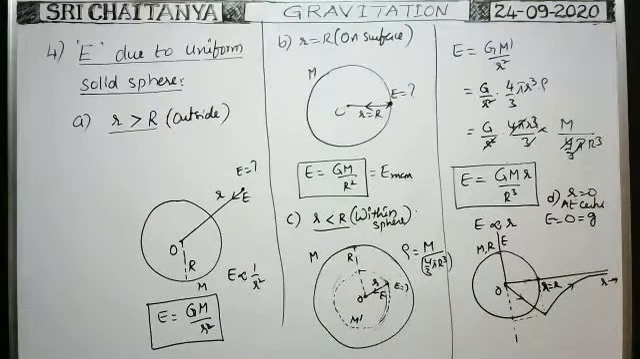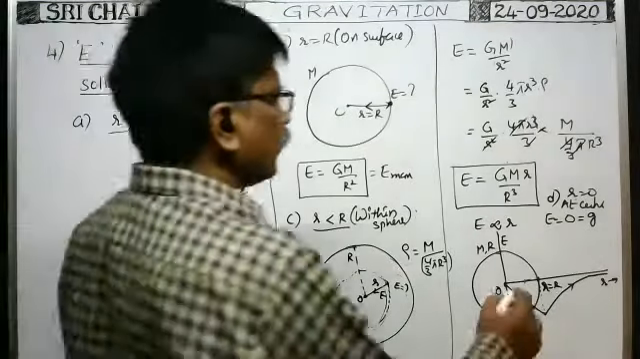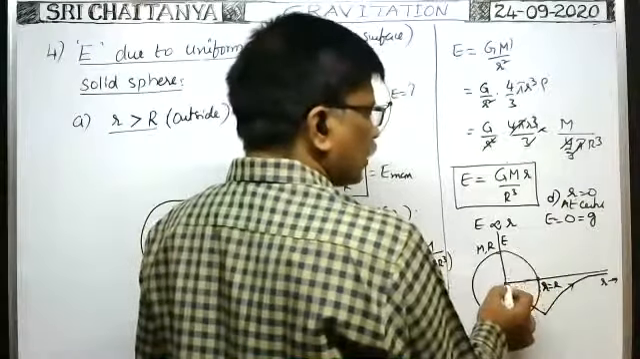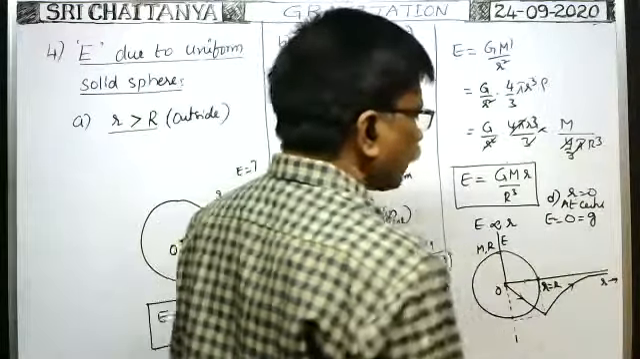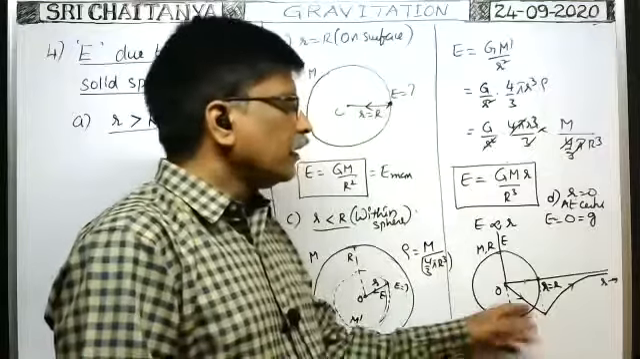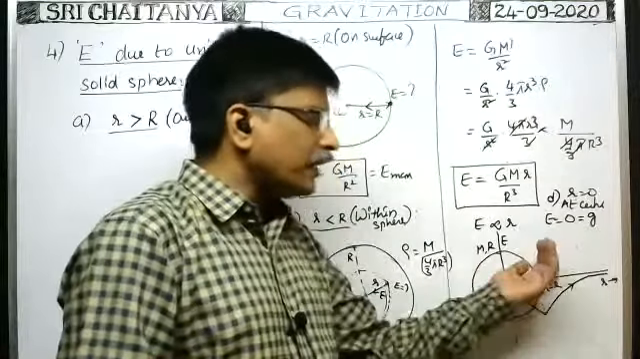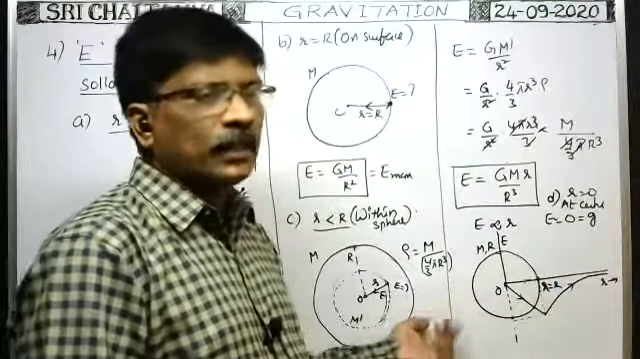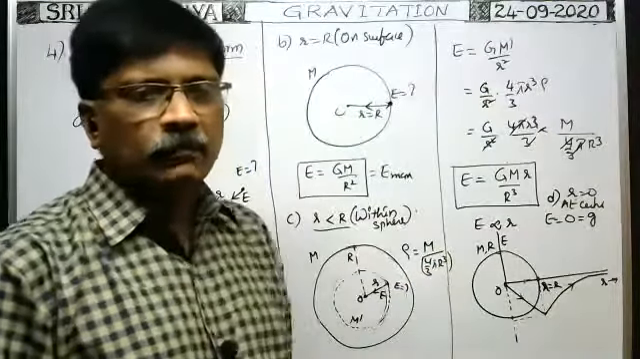Suppose they ask to draw the graph for the magnitude of intensity of gravitational field in case of a solid sphere, then we can draw it at the top like this. Magnitude is always positive. Here the negative sign represents that when r is in this direction, the intensity of gravitational field is in the opposite direction. That is the only reason.